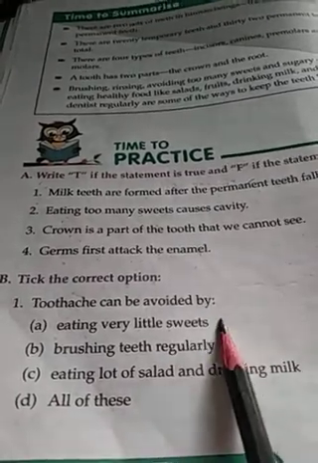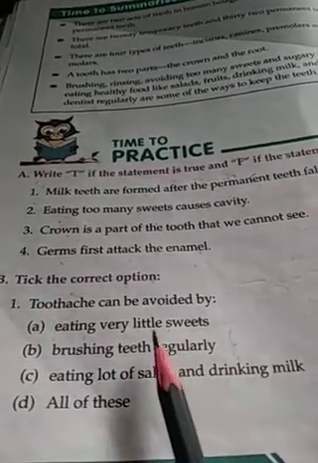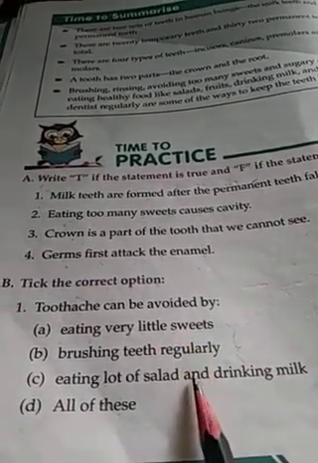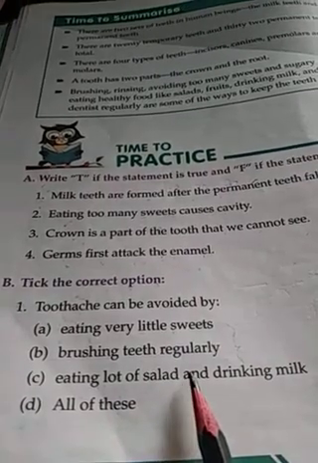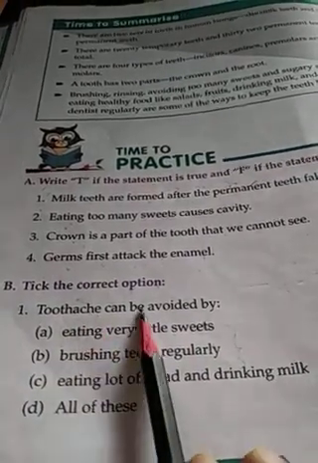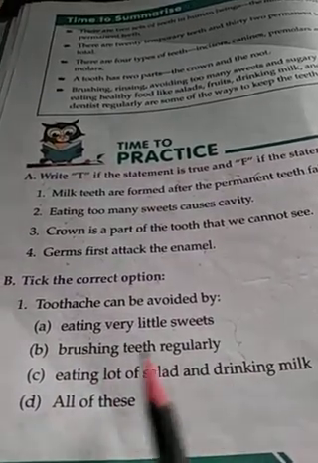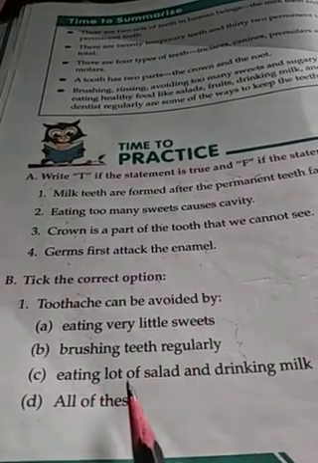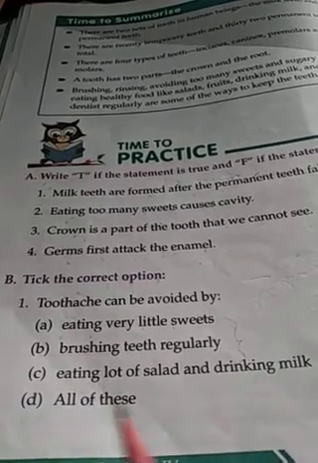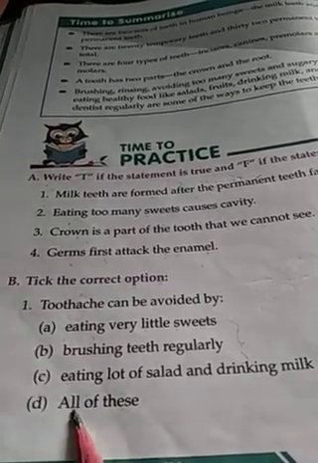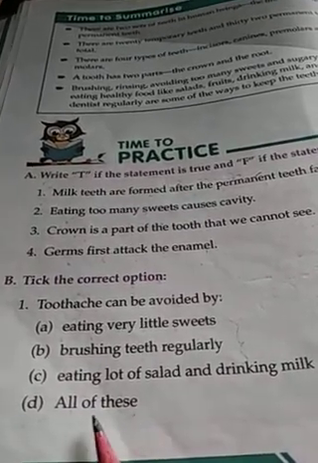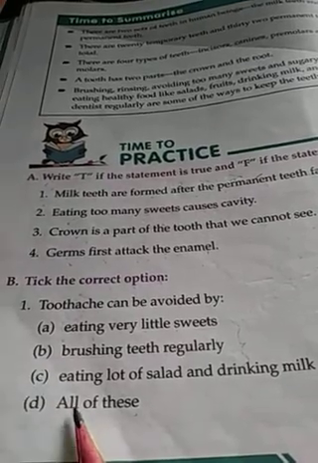We know all these three are useful in good health of the teeth. So toothache can be avoided if we eat less sweets, brush teeth regularly, eat a lot of salad and drink milk. So your answer will be all of these.